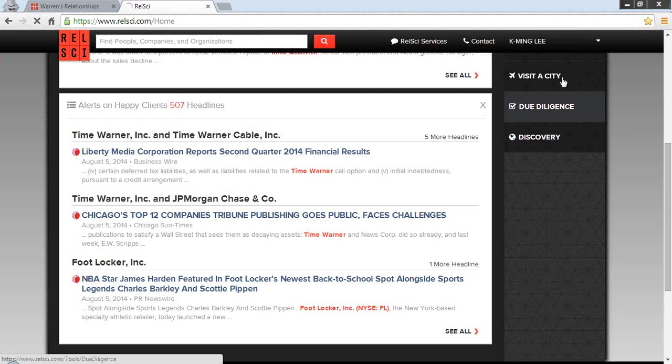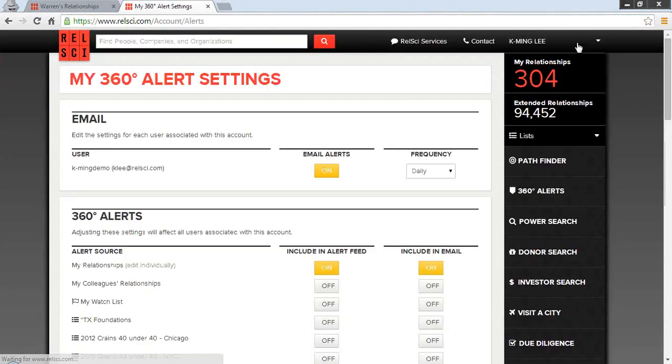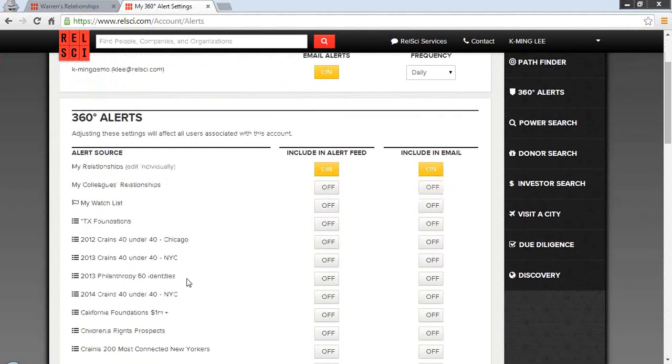From here, you can manage any alerts. So you can turn on alerts for any list that you have, and you can enable it either on your alert feed, which is your home page, or have it as part of your daily email digest as well. So that's where you manage your alerts.